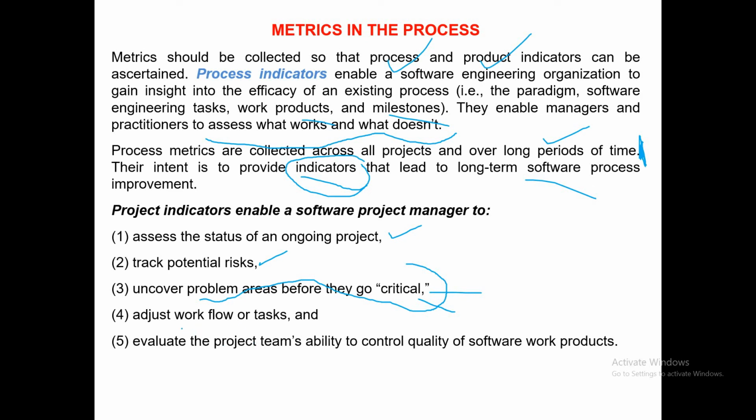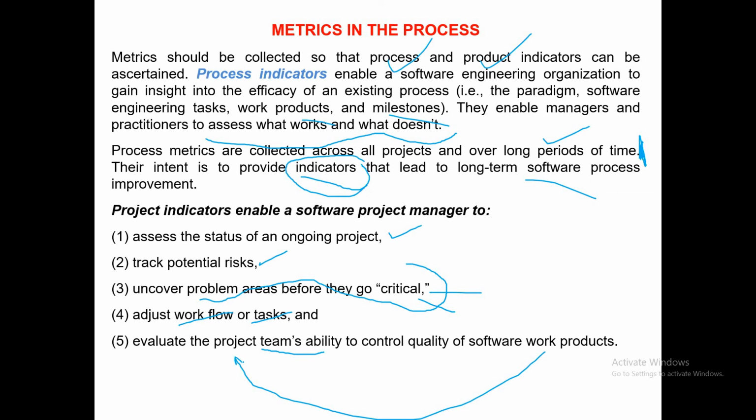Adjust workflow or tasks: adjusting the way the work is going, or how the tasks are divided or assigned to various people. Evaluate the project team's ability to control quality of software work product. Again, it is related to team management.